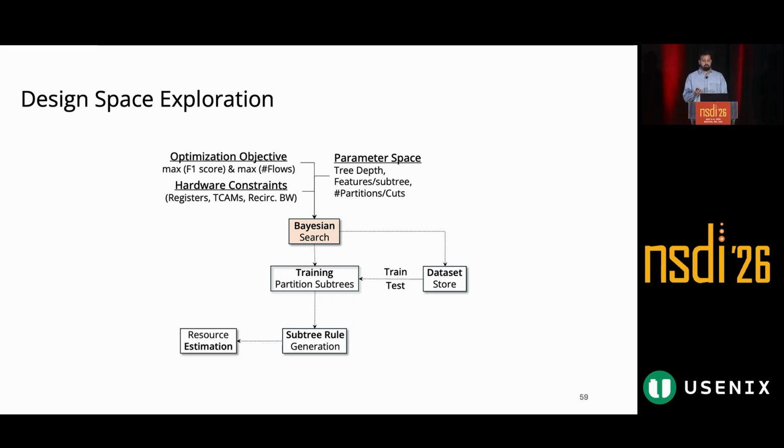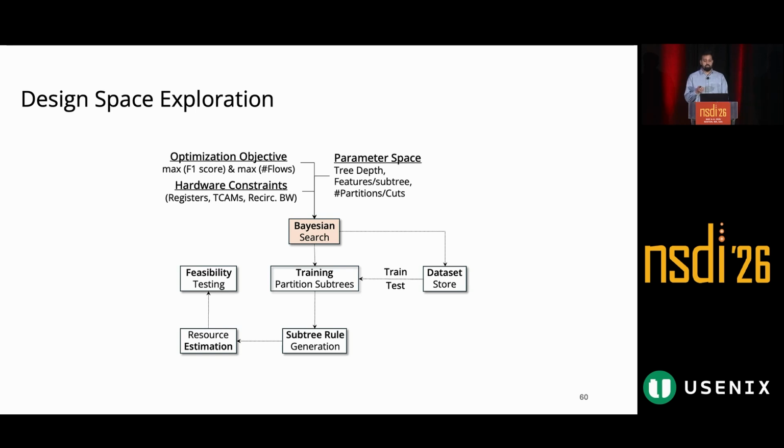Once the rules are calculated, we determine how much of the pipeline is still available for subtree level feature collection. This enables resource estimation, where we compute the number of flows that can be supported based on register capacity, along with recirculation bandwidth.